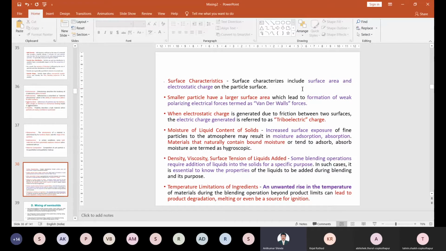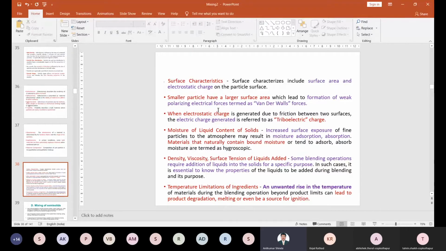Smaller particle size has more surface area. Larger particle size has low surface area. And some electrostatic charges on that surface will create a problem. Positive charges, negative charges. If there are charges on that particular surface, mixing will not happen easily. So surface characteristics also have a problem.